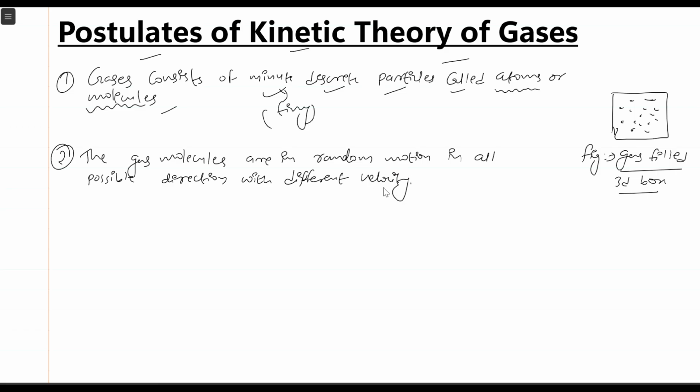So this is the second postulate of the kinetic theory of gas. That is, the gas molecules are in random motion in all possible directions with different velocities.